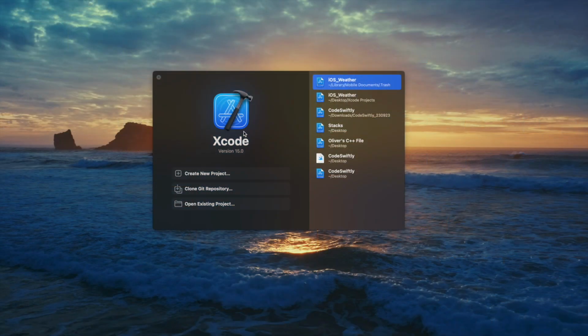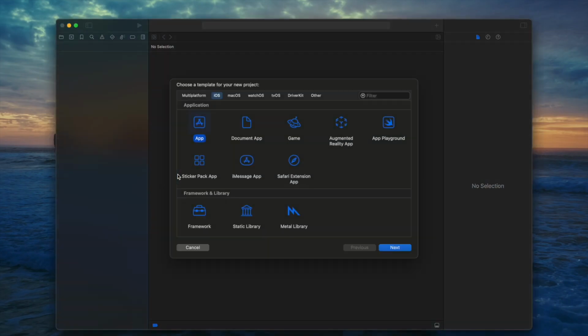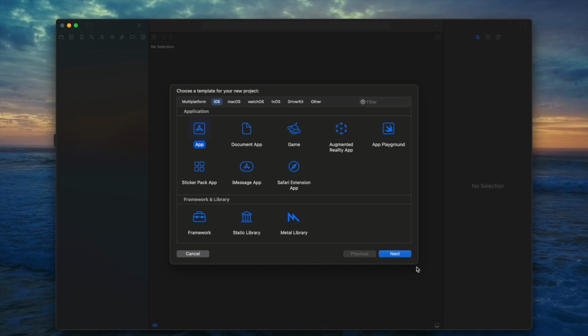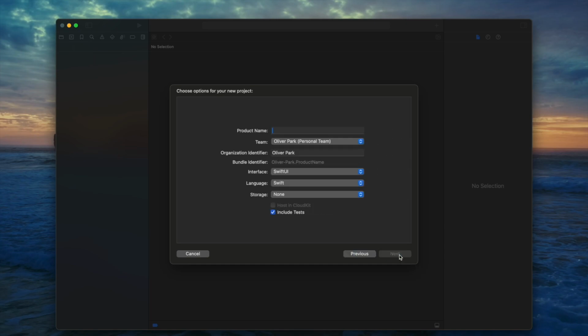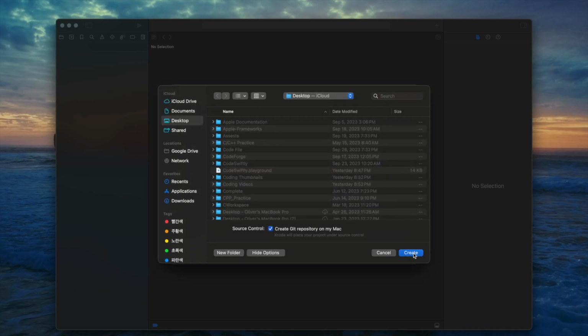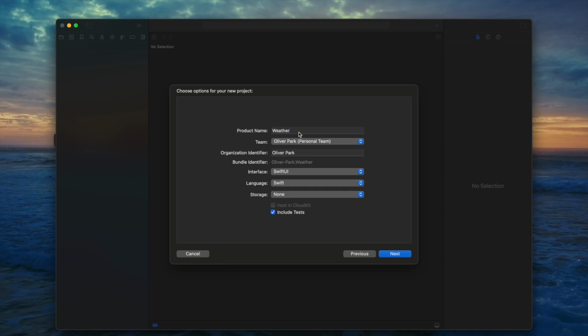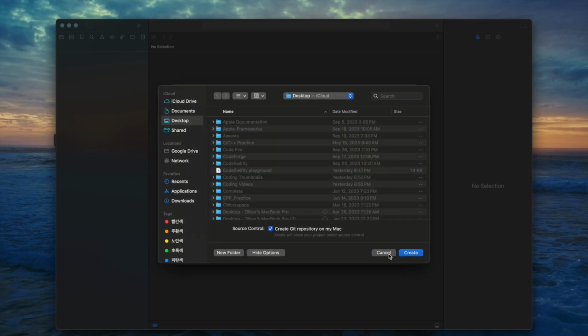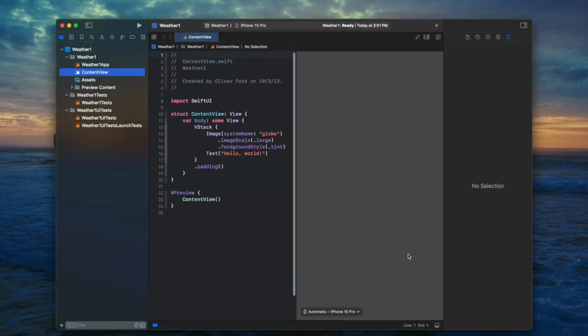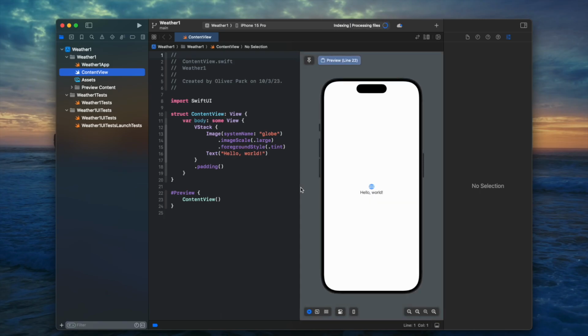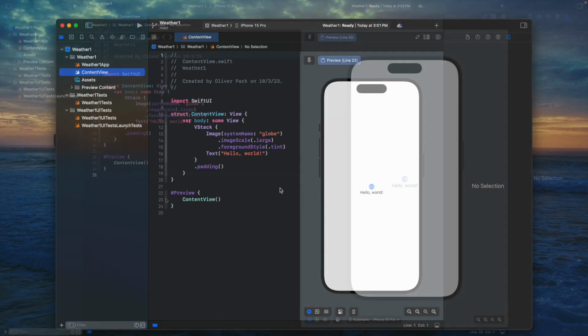Let's open our Xcode and let's create a new project. Just click create new project and click iOS app, next, and we're gonna name it weather because it's gonna be the weather app, and the interface is gonna be SwiftUI with the language of Swift. And we're just gonna put it on our desktop. Since I have it, maybe I'm just gonna rename it weather 1 and create. So now we have an Xcode project and we're gonna make our weather app in this project.